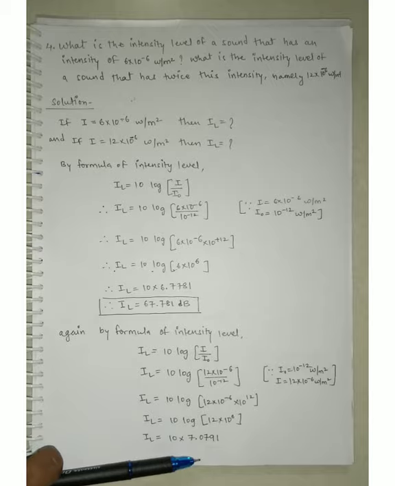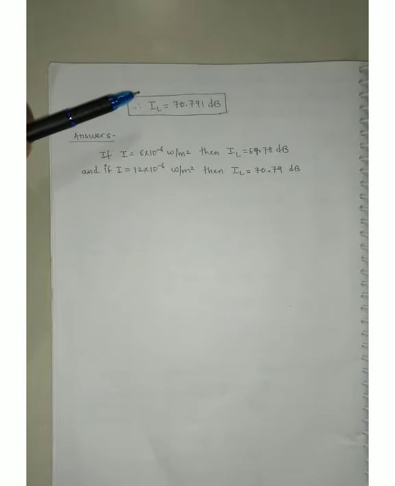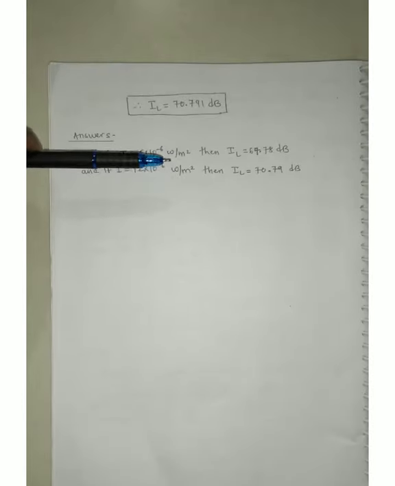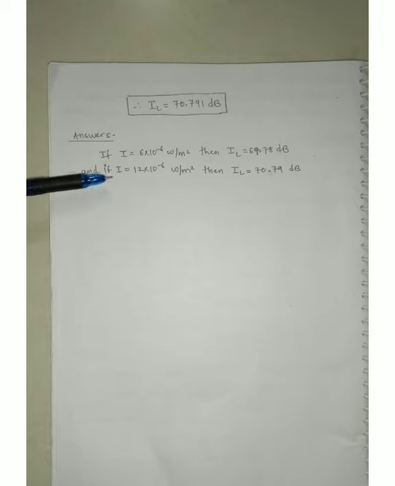7.0791, and if you are multiplying by 10, you will get the intensity level, that is 70.791 decibel. And you can write the answer in a statement: if the intensity is 6 into 10 raised to minus 6 watt per meter square, then the intensity level is 67.78 decibel. And if the intensity is 12 into 10 raised to minus 6 watt per meter square, then the intensity level is 70.79 decibel. Okay.